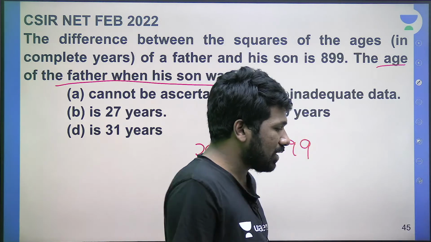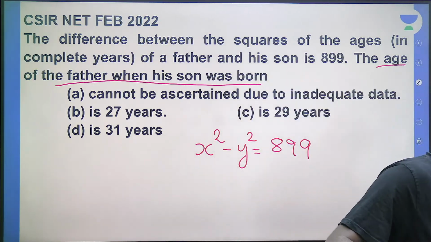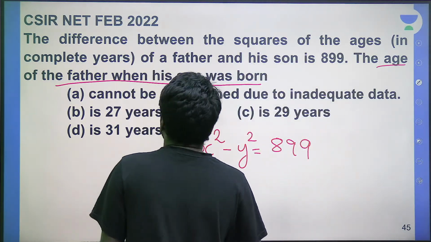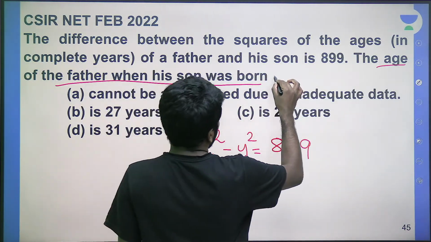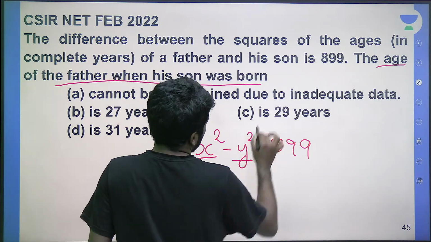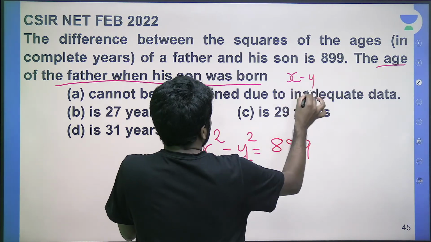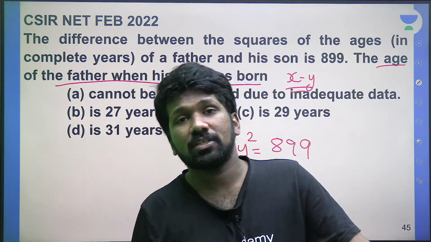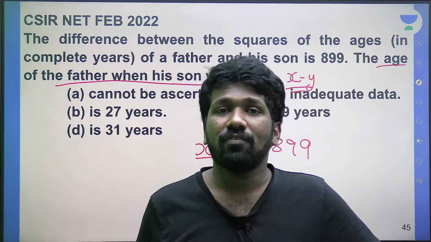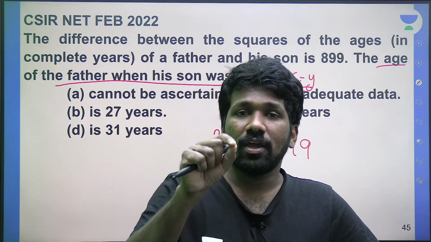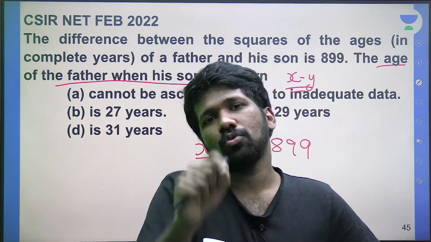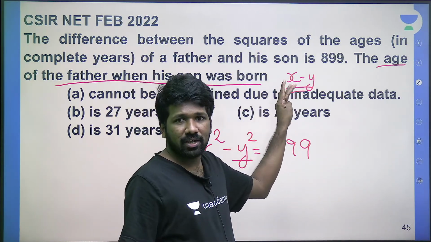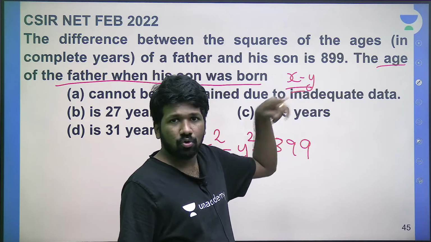So how does that make sense in this question? In this question, it will help. Age of father when his son was born. If the father's age is X and the son's age is Y, X minus Y is that. As I told, your father's age minus your age will be the age of your father when you were born. मतलब X years father की age है तो Y years before you were born.